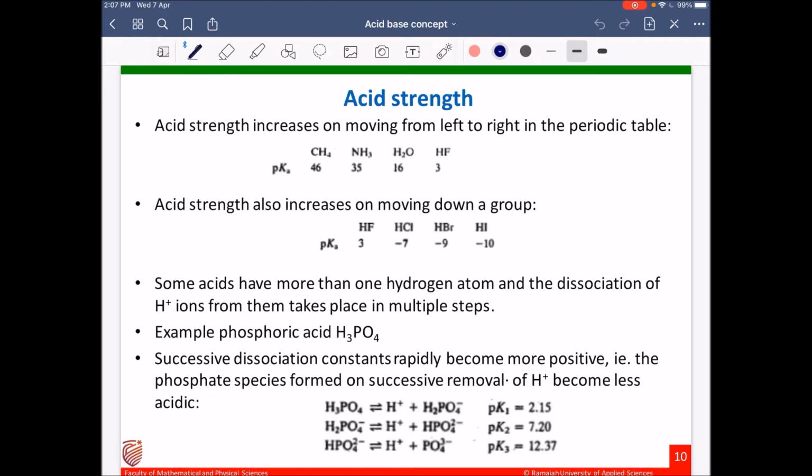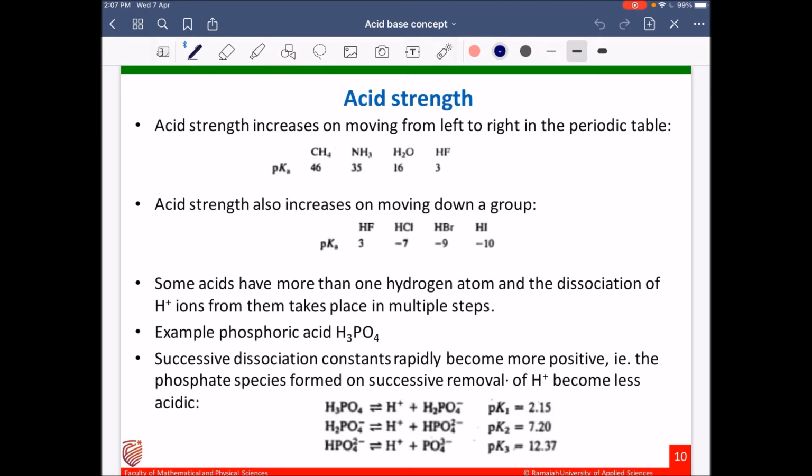So from carbon to fluorine, we can see that the dissociation constant increases and pKa decreases. pKa decreases means the strength of the acids is increasing.